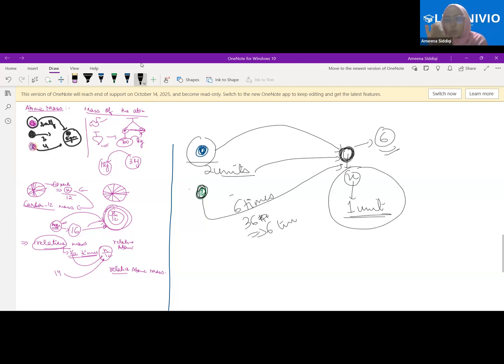What are we doing here? We have fixed one quantity, okay? And we are measuring the masses of other atoms in relation to the mass of this one atom. Is it clear? That is why it is called relative. What is relative? In relation to something else, okay?